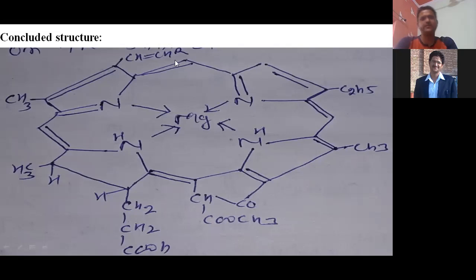So based on all these reactions, we confirm the structure of your chlorophyll. This is an important point. We did not discuss the synthesis of chlorophyll, but just the structure of chlorophyll and how we confirm the structure of chlorophyll.